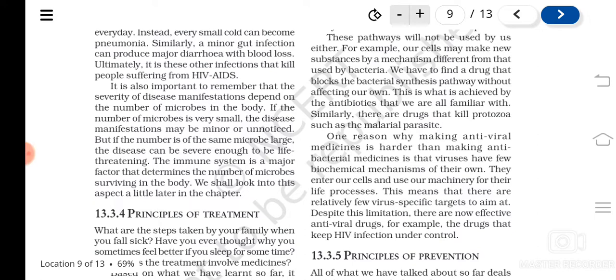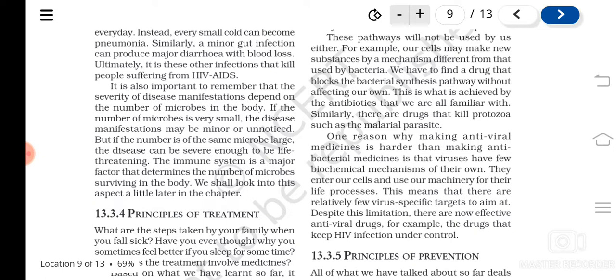By the inflammation of the body, and that can be reduced by medicines. The other approach is to kill the microorganism, which is the real cause of the disease. For this, we use drugs against the microorganisms, as they block the metabolic pathway of the microorganism and thereby control the disease.